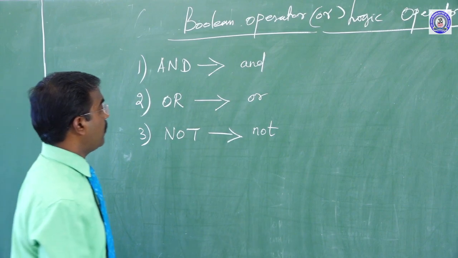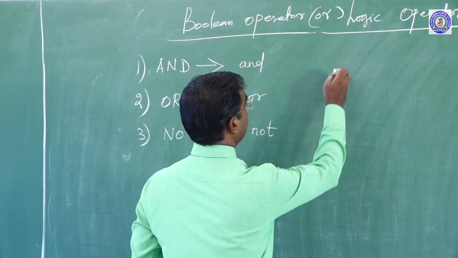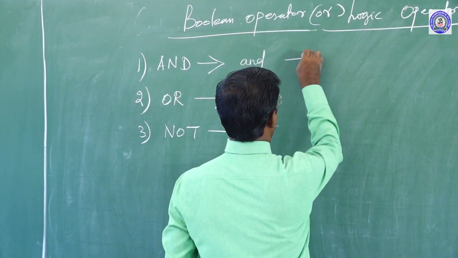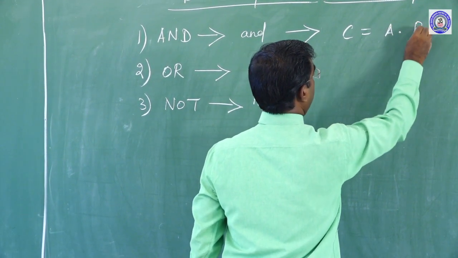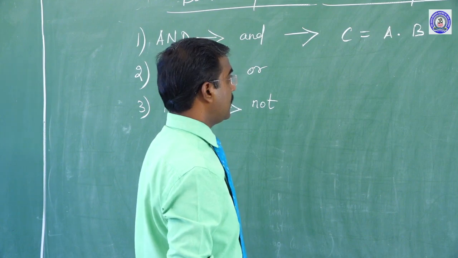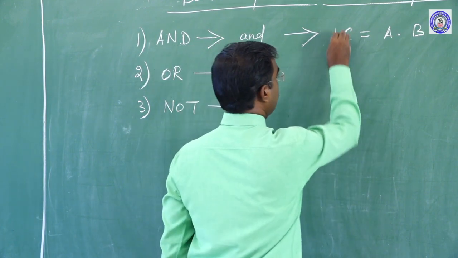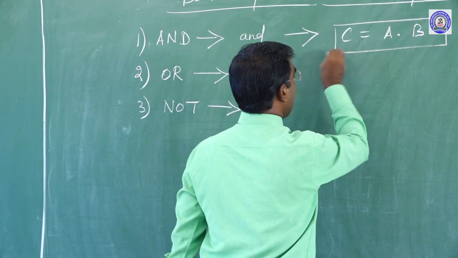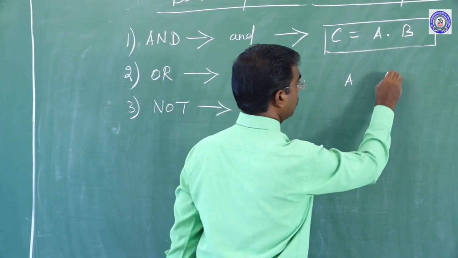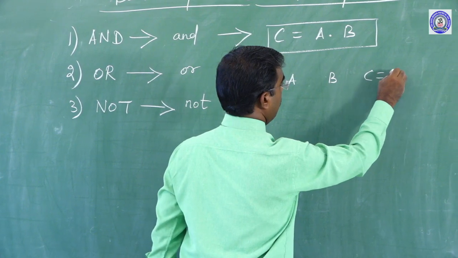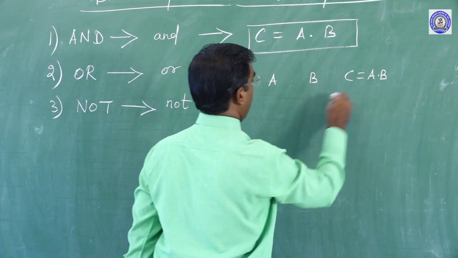Now can you say one by one, sir? In this operator, suppose AND operation, C equal to A into B. Clear? In this, A into B is the formula we introduce for the AND gate. Okay. Sir, how can we say, sir? A, here B, C equal to A into B. Okay.